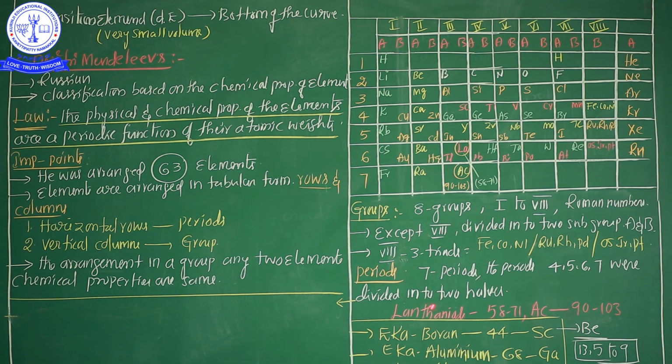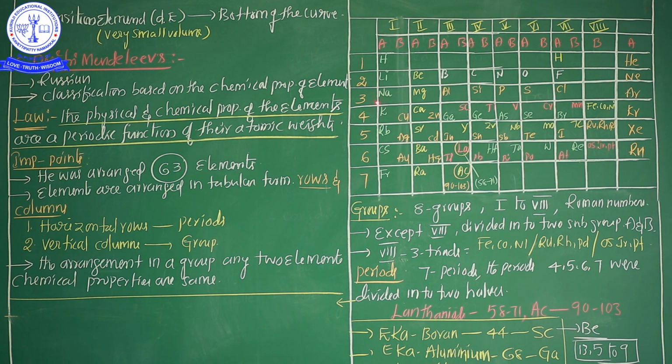In Mendeleev's classification, there are 7 periods, represented by Arabic numbers 1, 2, 3, 4, 5, 6, 7. Periods 4, 5 and 6 are divided into 2 halves, divided into 2 parts.